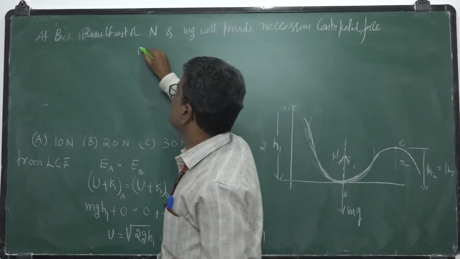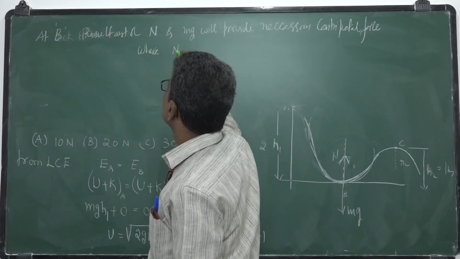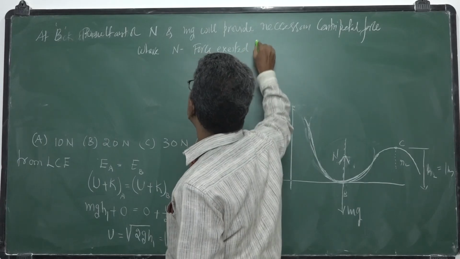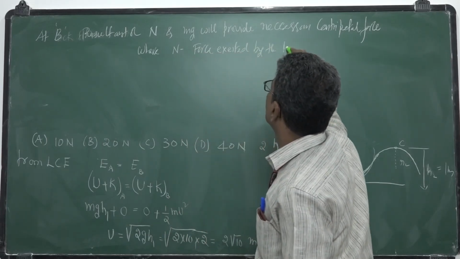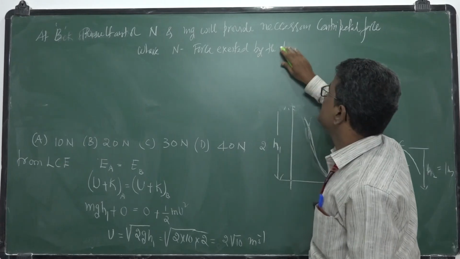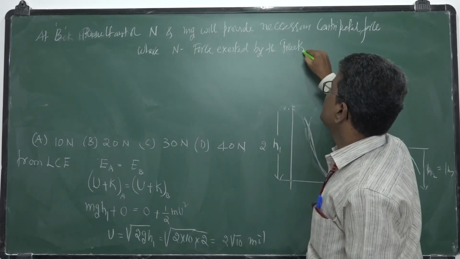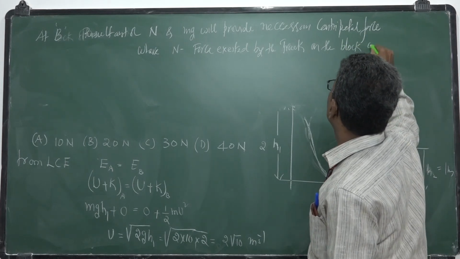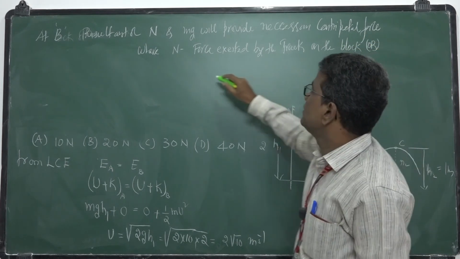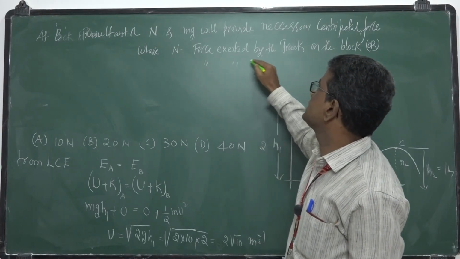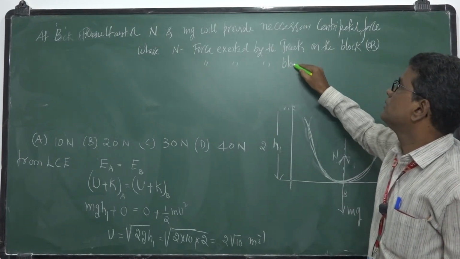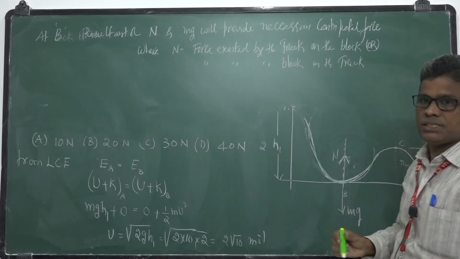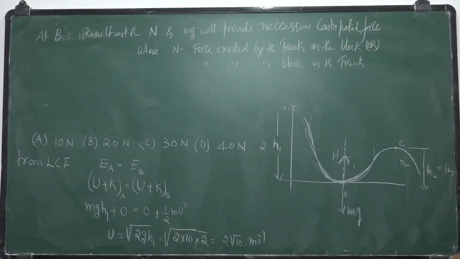Here N is the force exerted by the track on the block. From Newton's third law, this is also equal to the force exerted by the block on the track. Okay, so both are the same.